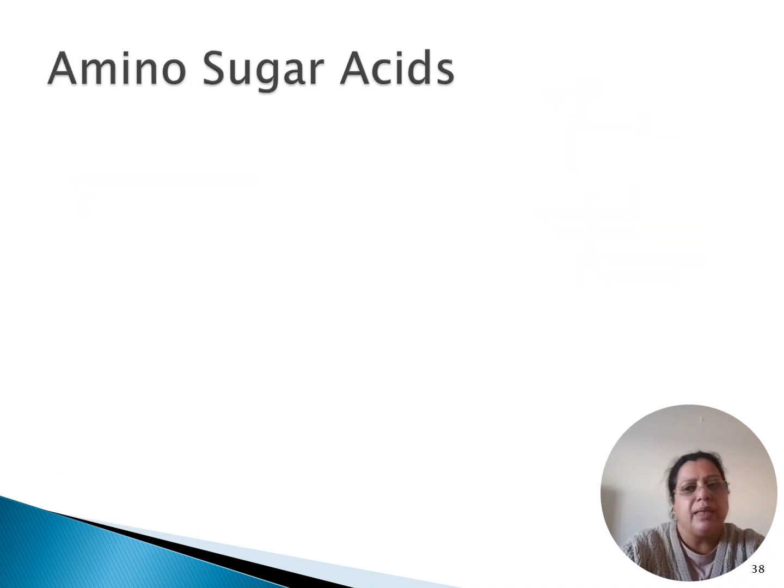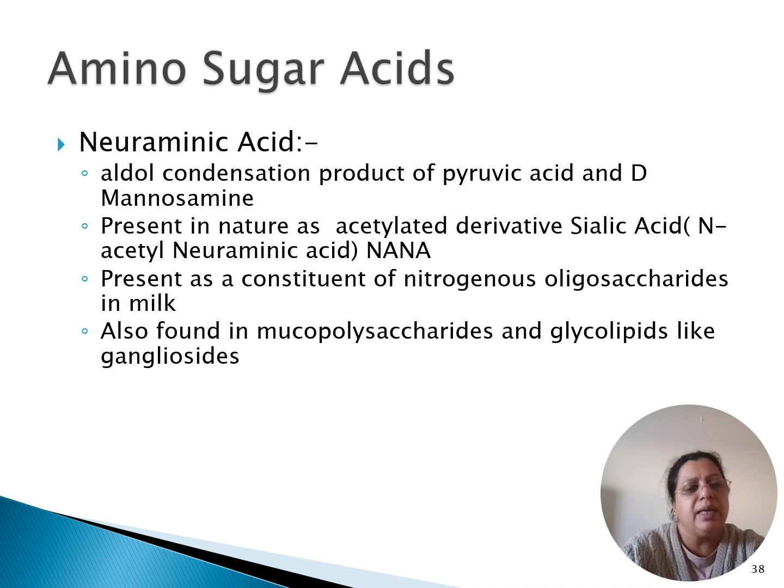So amino sugar acids are very important. Again, they are constituents of the glycoproteins and glycolipids. Neuraminic acid is an aldol condensation product of pyruvic acid and D-mannosamine. They are present in nature as acetyl derivatives with sialic acid residues, and they're also known as N-acetylneuraminic acid or NANA.